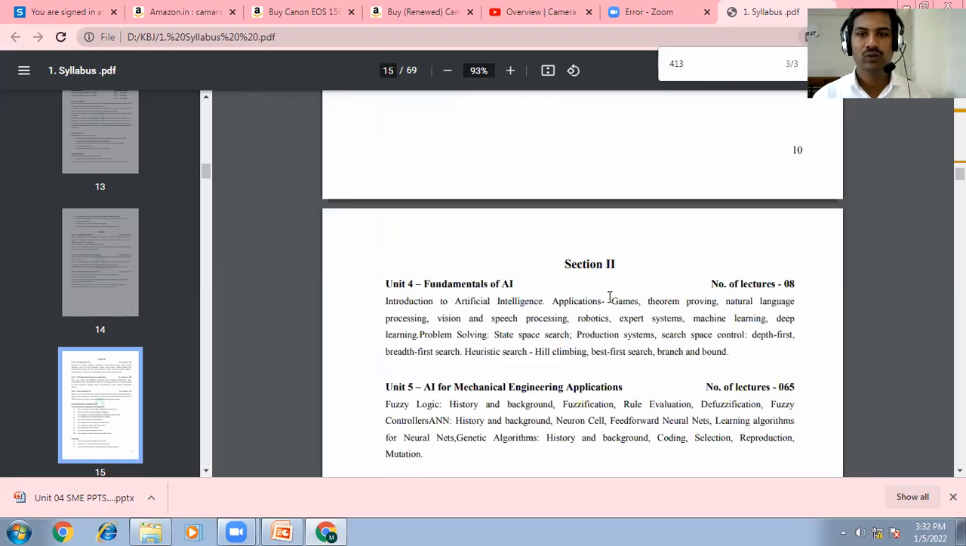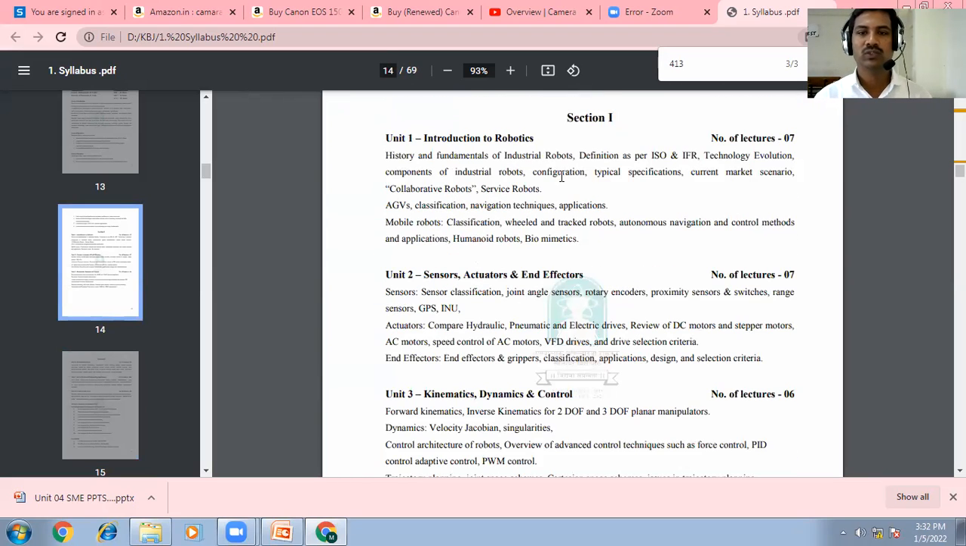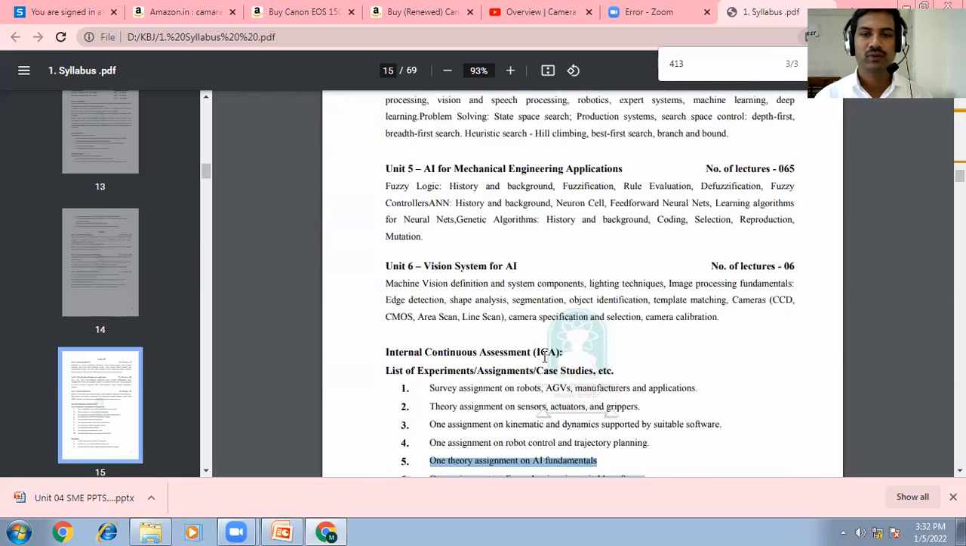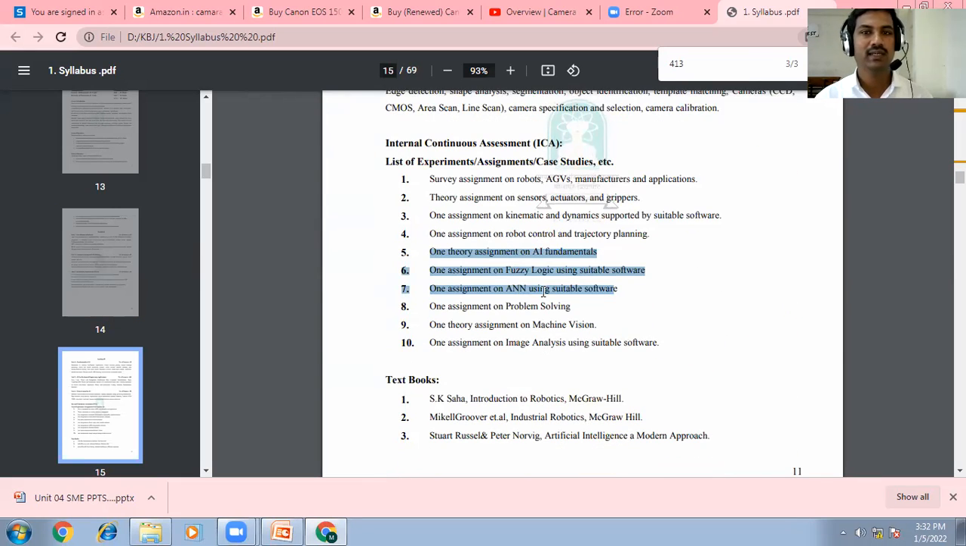Means we have covered section 2 only. From section 1 this third unit is remaining, and how many assignments? 6 assignments are remaining. I will provide that. You should complete that by writing it, and you have to upload it on our Google form. Okay, if you have any problem you can ask, otherwise we will end today's session. You can write your roll number in the chat box and you can leave the meeting.